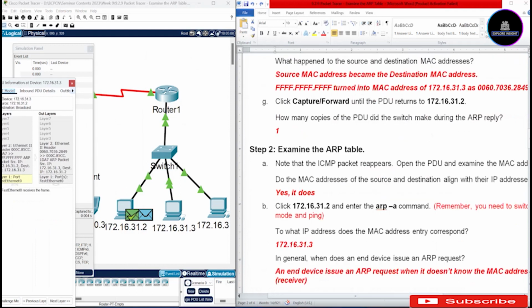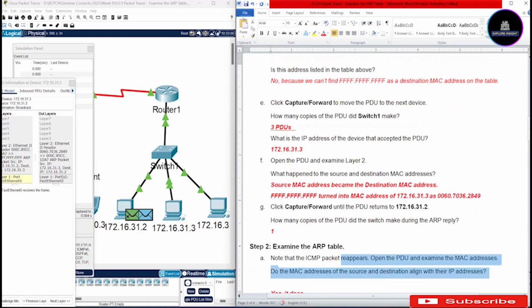Okay, so let's go to step 2. Step 2 says examine the ARP table. Note that the ICMP packet reappears. Open the PDU and examine the MAC addresses. So the question we have here is, do the MAC addresses of the source and destination align with their IP addresses?